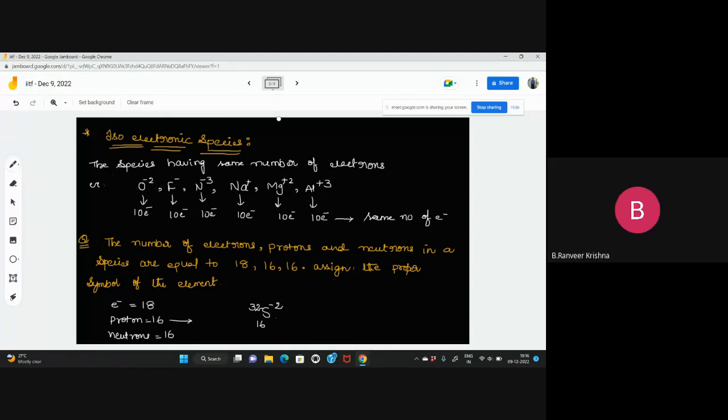That means you wrote the symbol only, sir. Like we put the charge in place of the atomic mass. Proper element means, with mass, everything we will represent, generally. Yes, sir. Okay, sir.